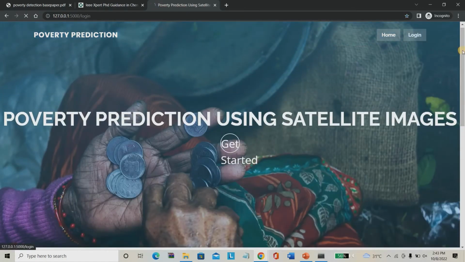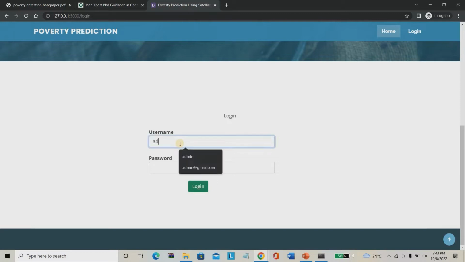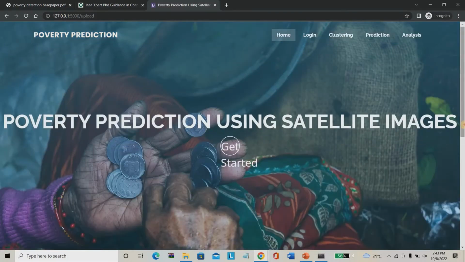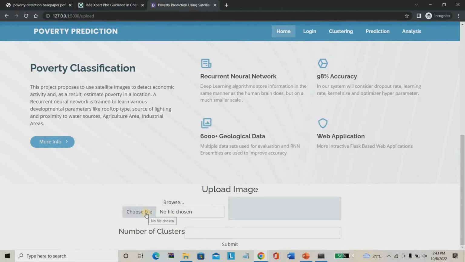Then you have to log in here. So this is the login form. I am using admin as my user ID and password. Once login is successful, you can directly go to the clustering page. So this is the clustering page. Here you have to give the satellite image. What places can you give? You can give Hyderabad, Chennai. Directly from Google Maps you can crop the location and give it here.